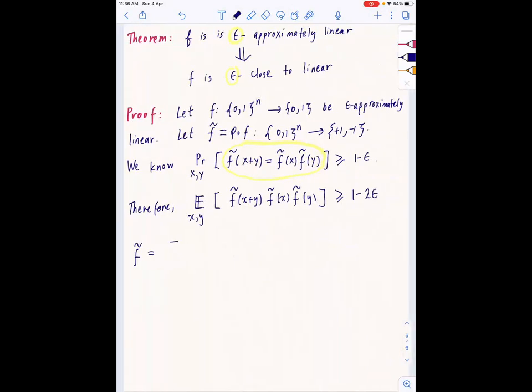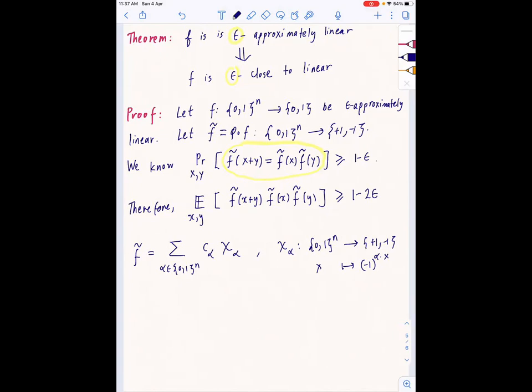So alpha belongs to {0,1}^n. We can write it in terms of the basis vectors, this orthogonal basis. Where chi alpha, what is chi alpha? So chi alpha is a character from {0,1}^n to {+1, -1}, which maps x to -1 to the alpha dot x. Okay, so we've just written f tilde in terms of c alpha chi alpha.